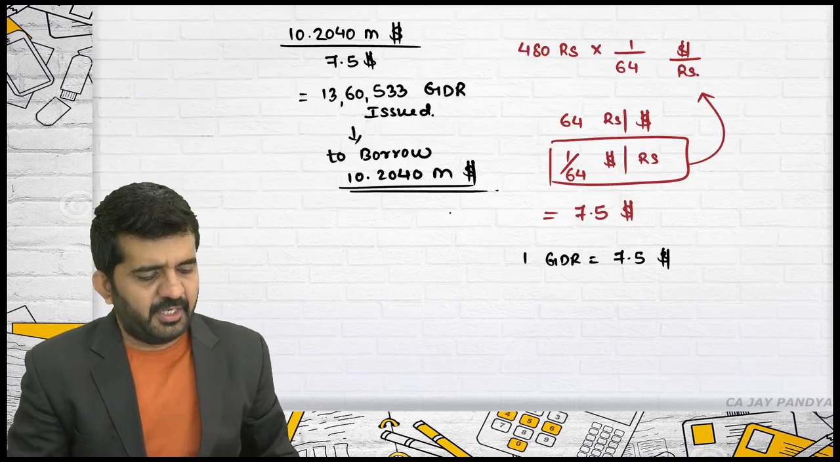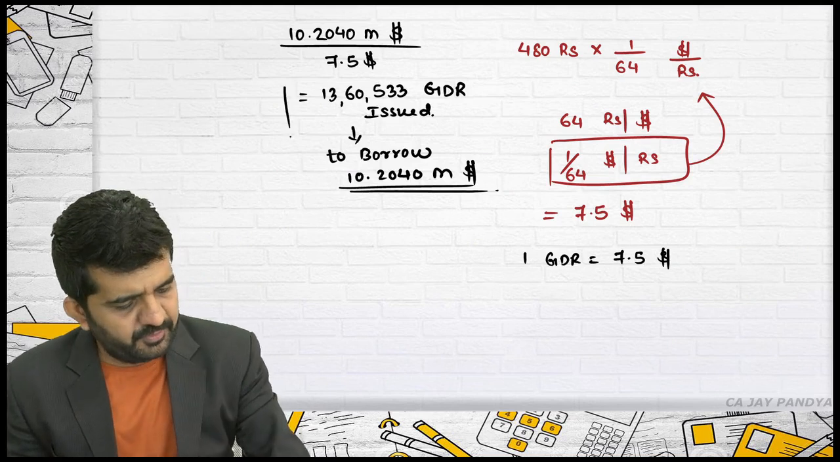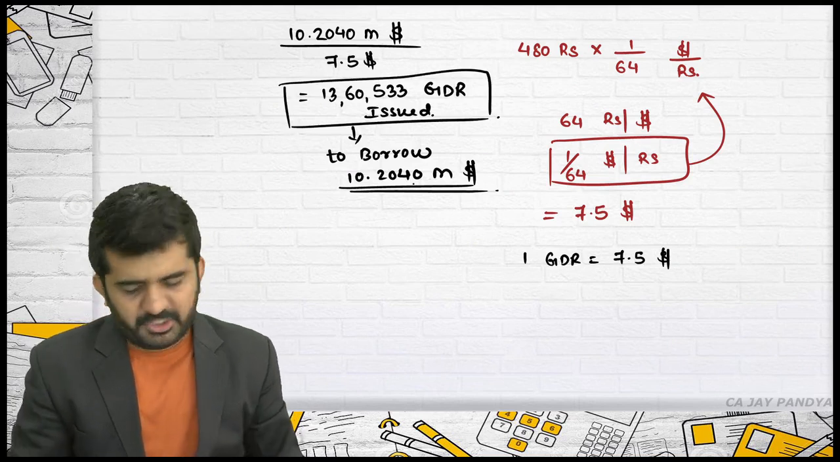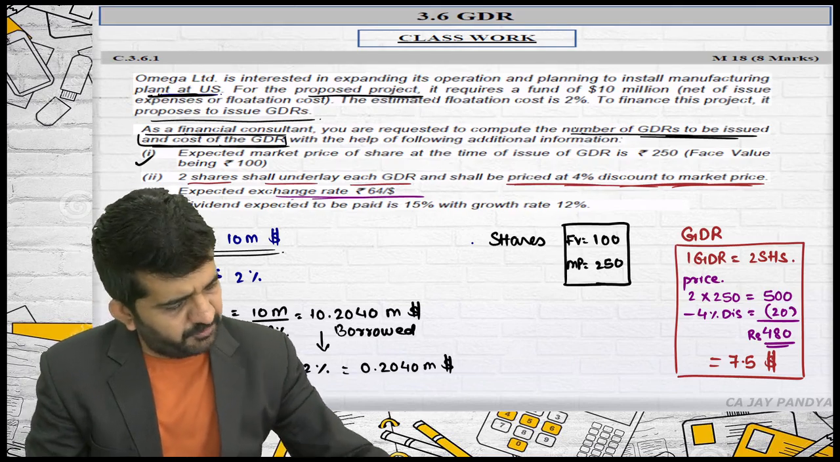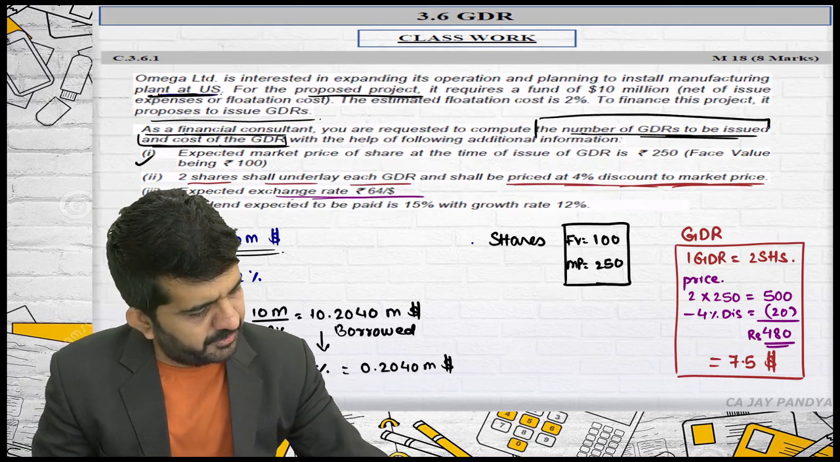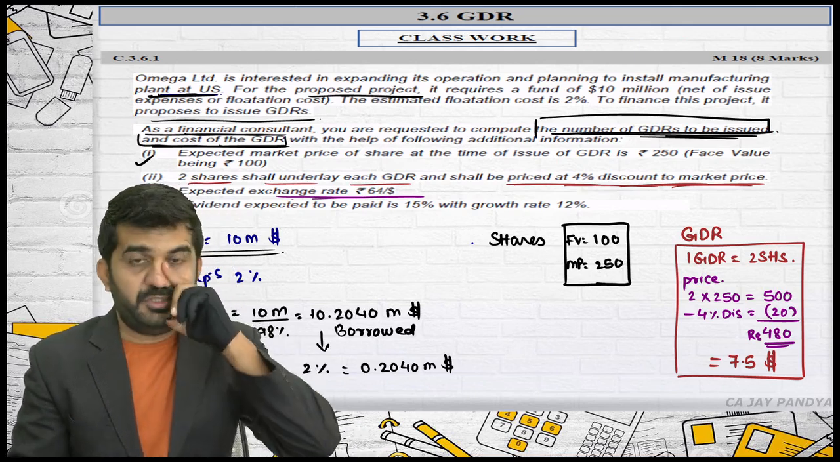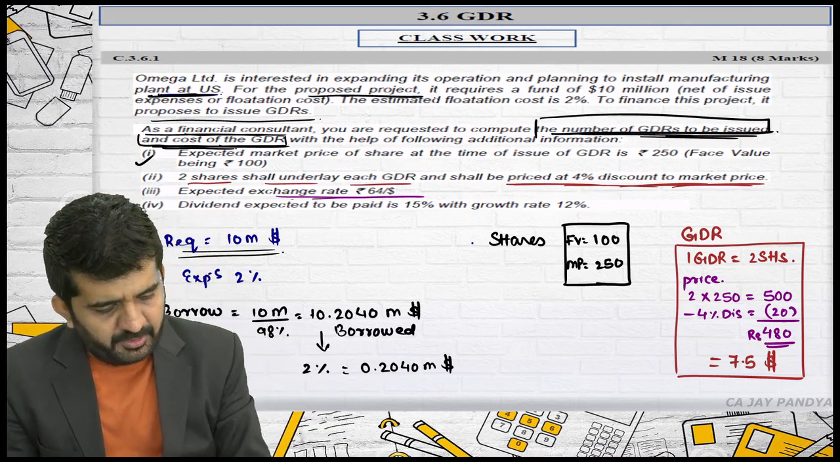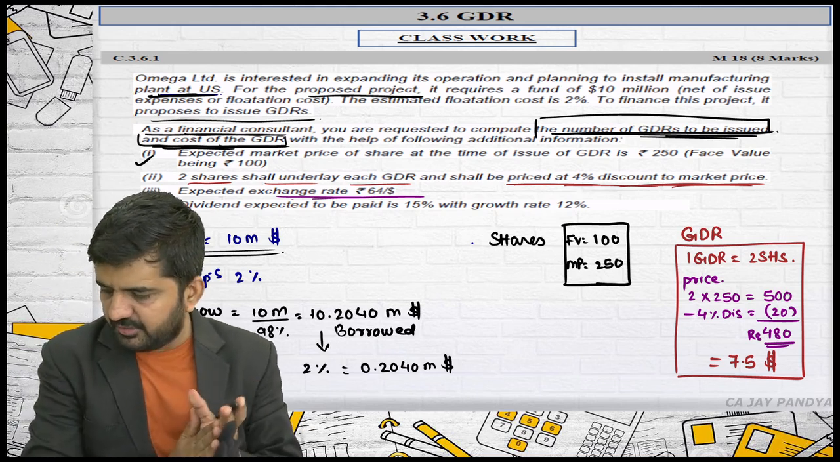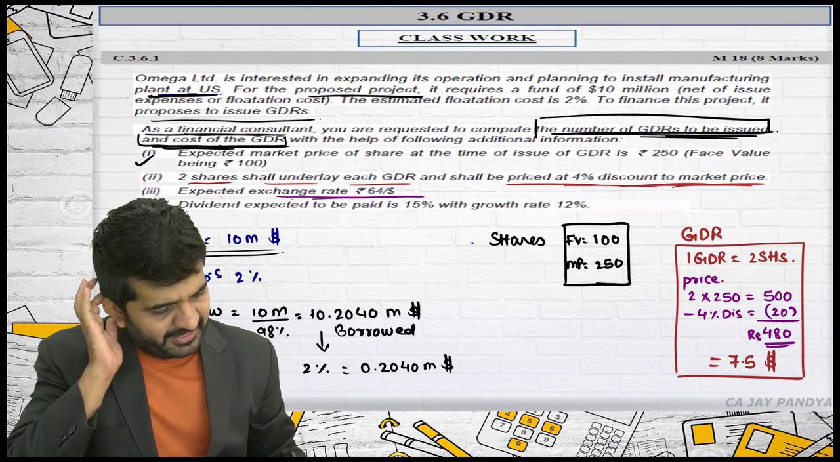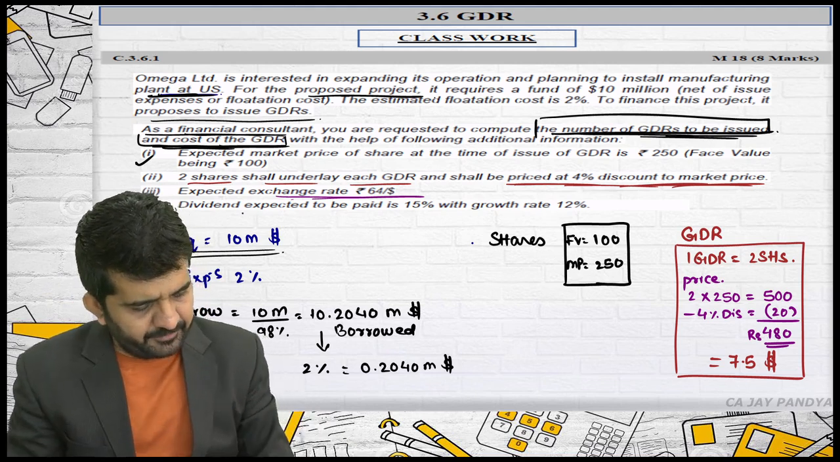This is nothing but the number of GDRs to be issued. This is my first question. Compute the number of GDRs to be issued. Number 2. What is the cost of GDR? For that, I'll have to go ahead.